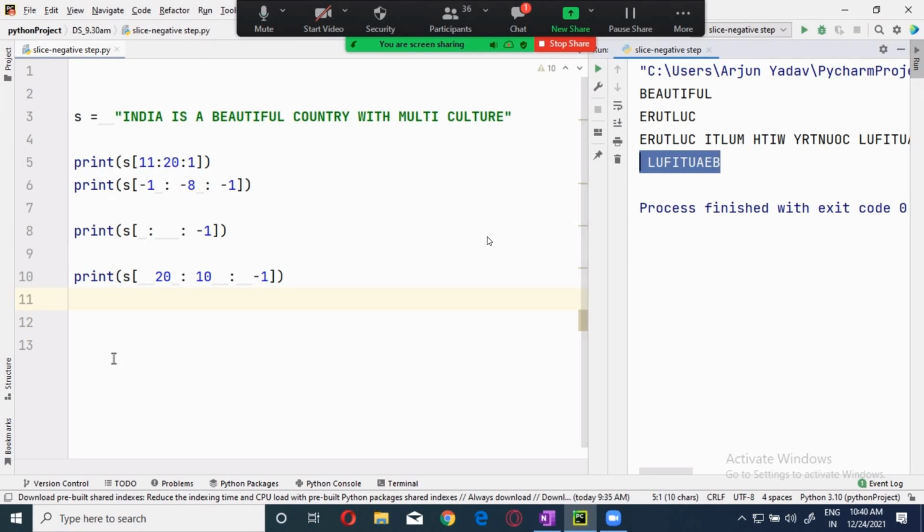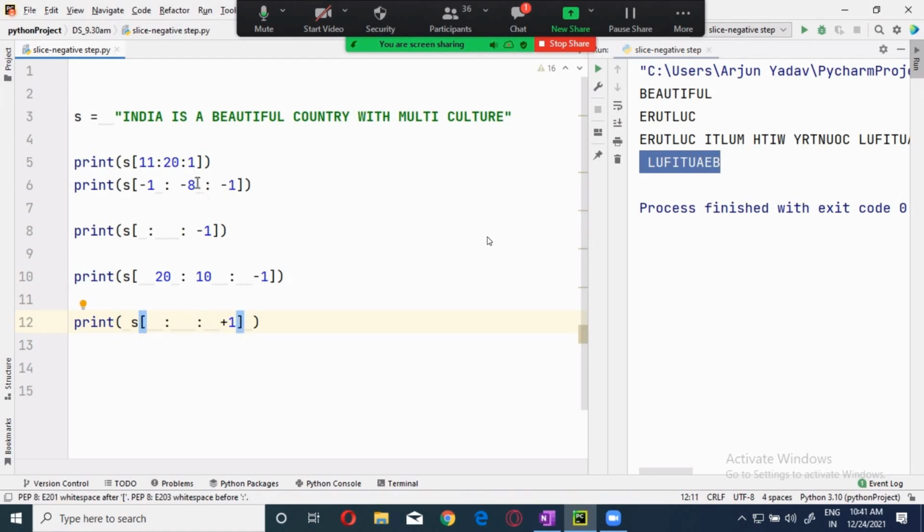This is okay. If the step is negative, and the starting and ending index are positive, you can give it. The reverse also you can do. Now, for example, if I want the step to be positive, step equals +1, I'm giving it, and here I can give negative indexes as starting and ending index.